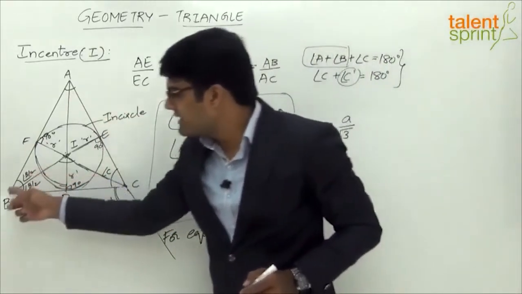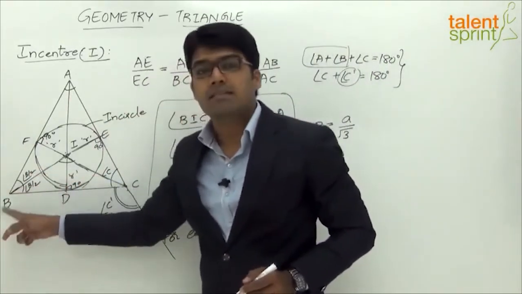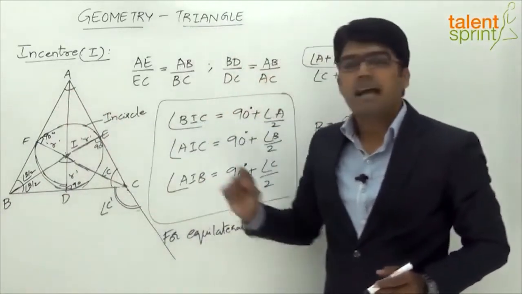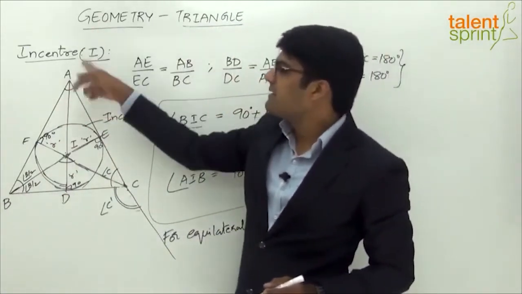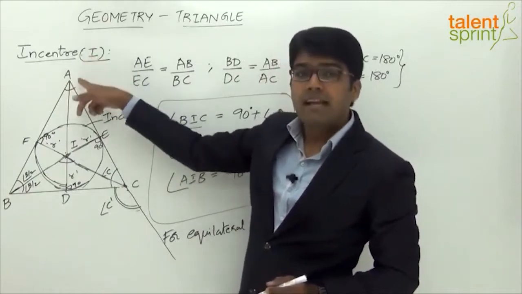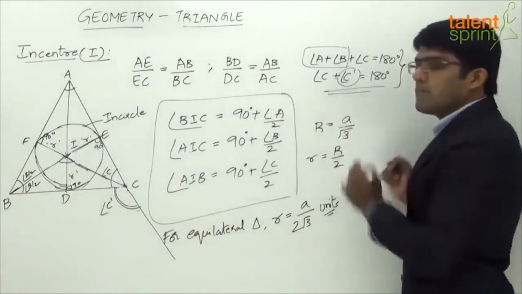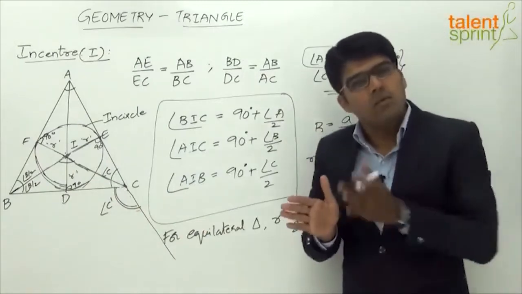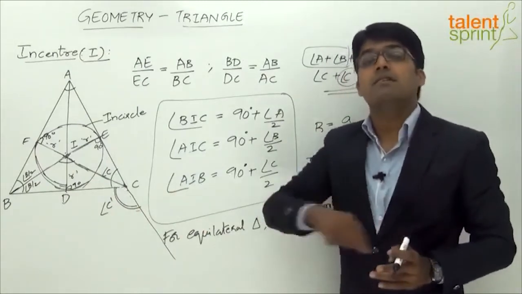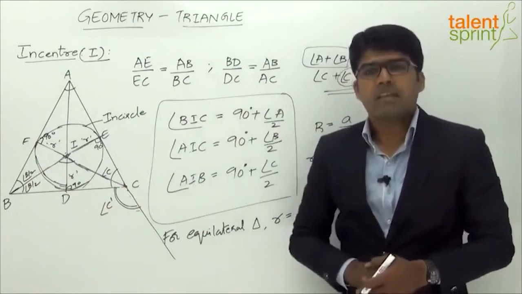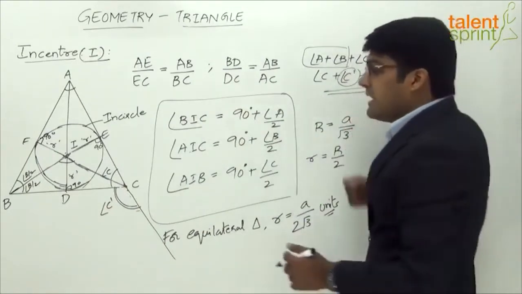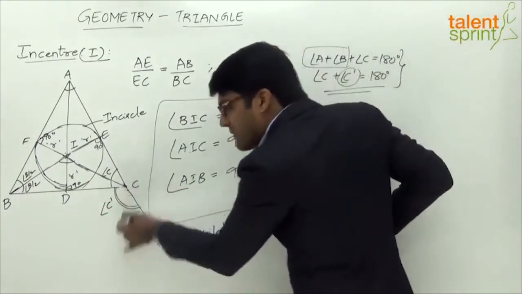So any exterior angle will be equal to the sum of the other two angles. For example, if we extend this line, we get an exterior angle B dash. B dash will be equal to angle A plus angle C. Likewise, if this is extended to get the exterior angle A dash, angle A dash will be equal to angle B plus angle C. So that's one important point which you need to remember: the exterior angle at any vertex of a triangle is equal to the sum of the other two interior angles.